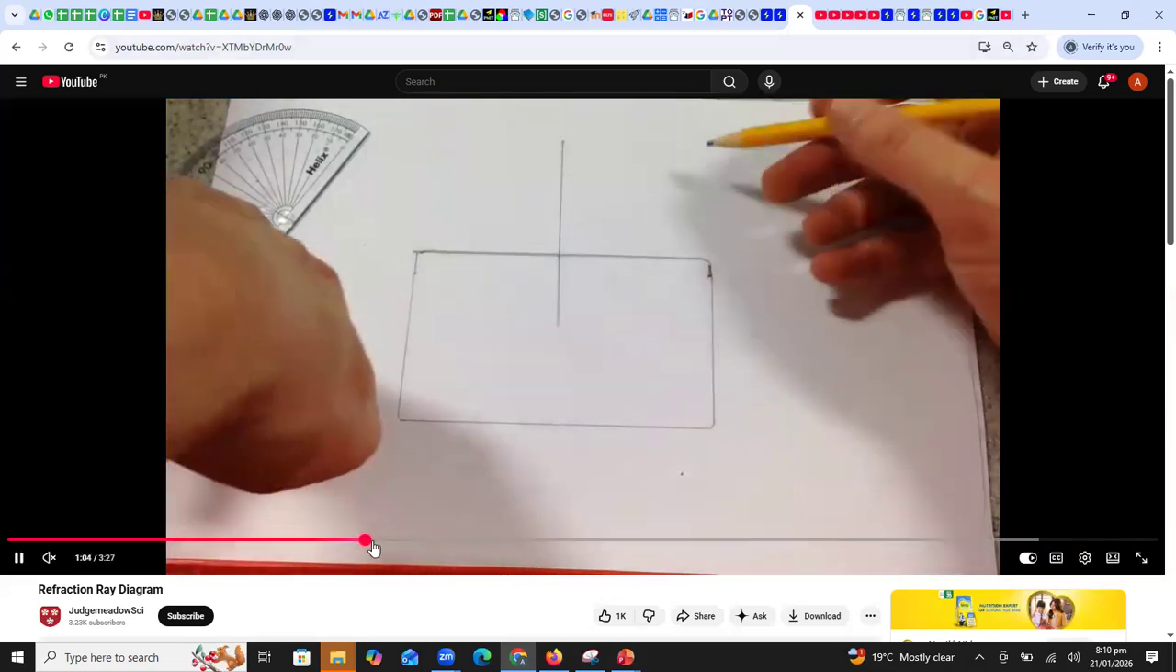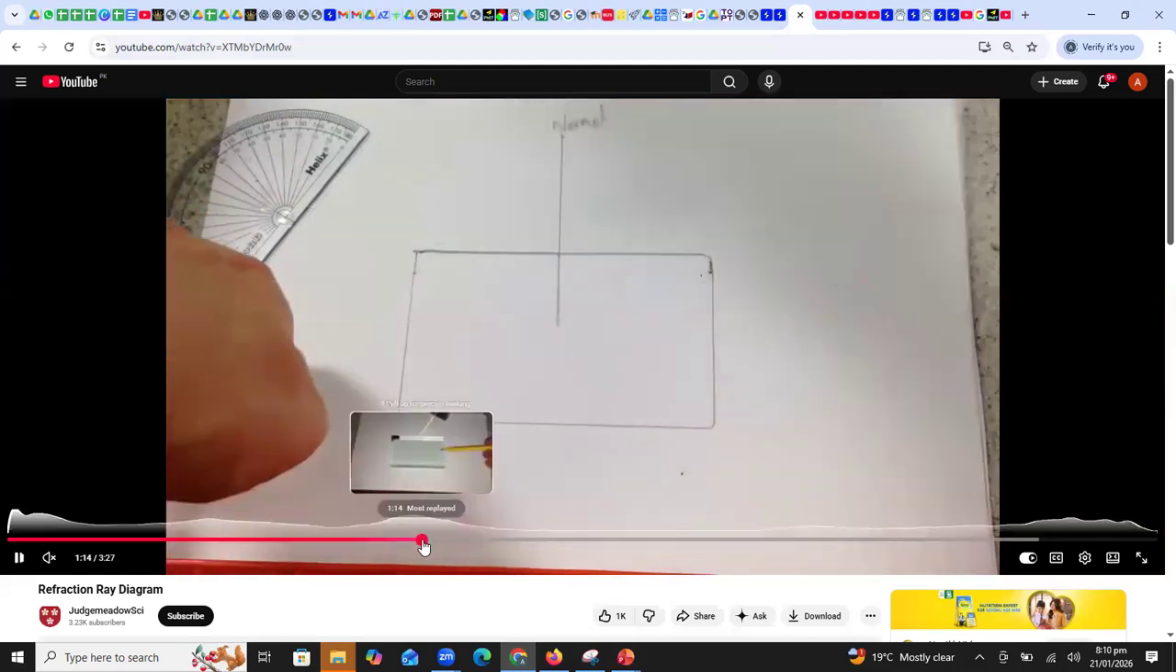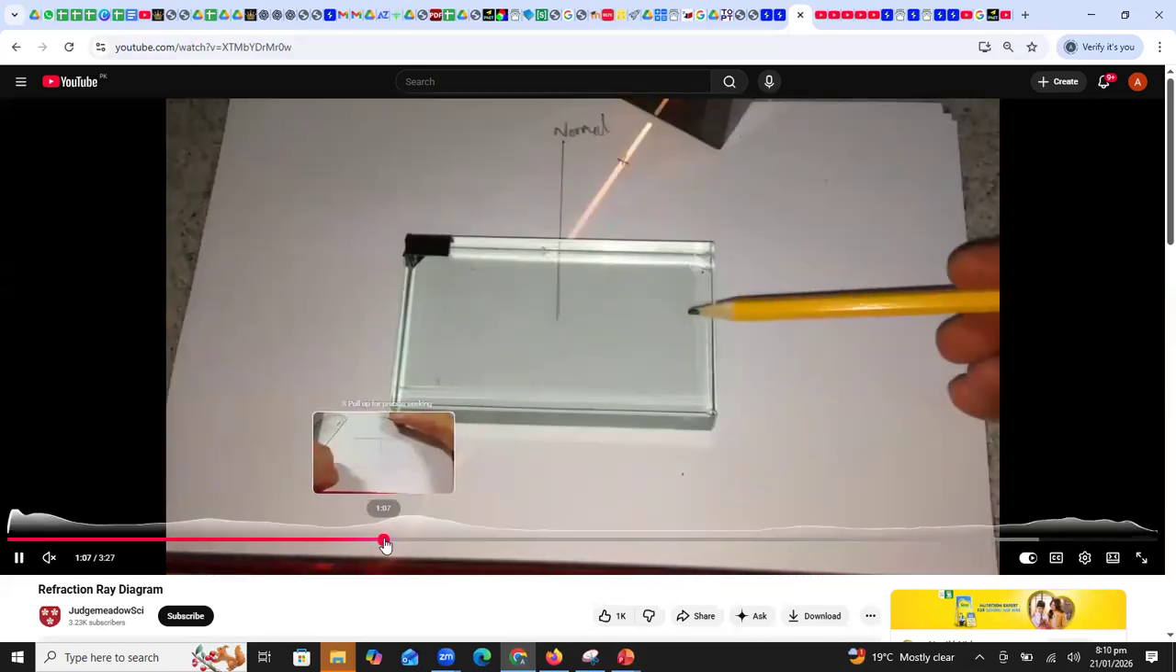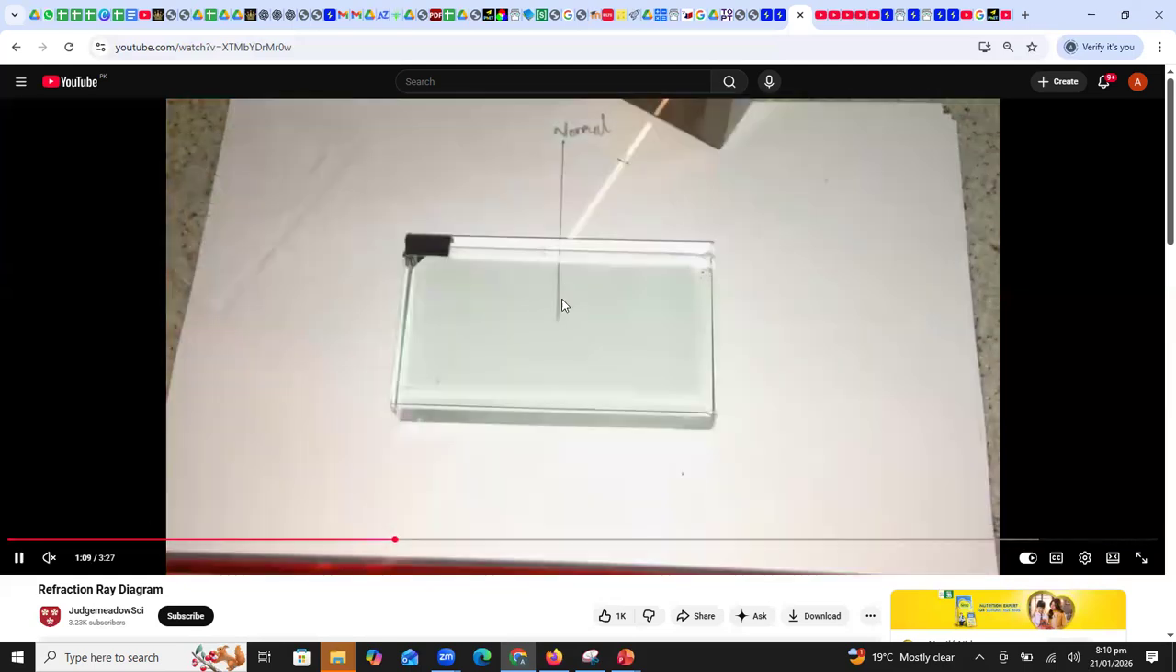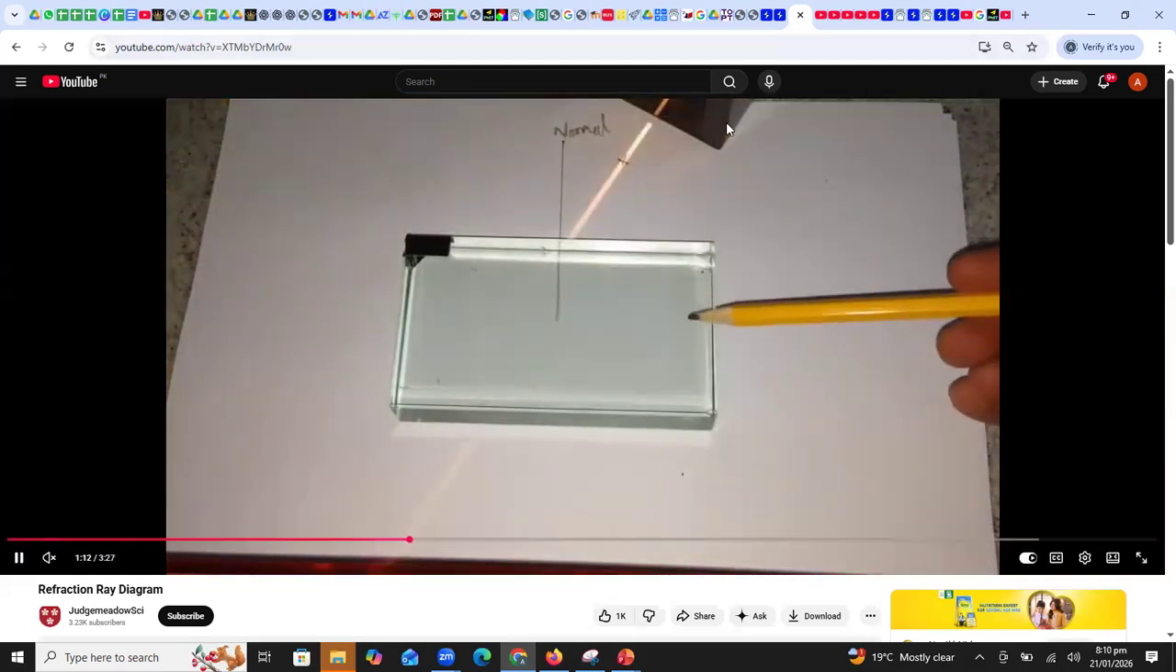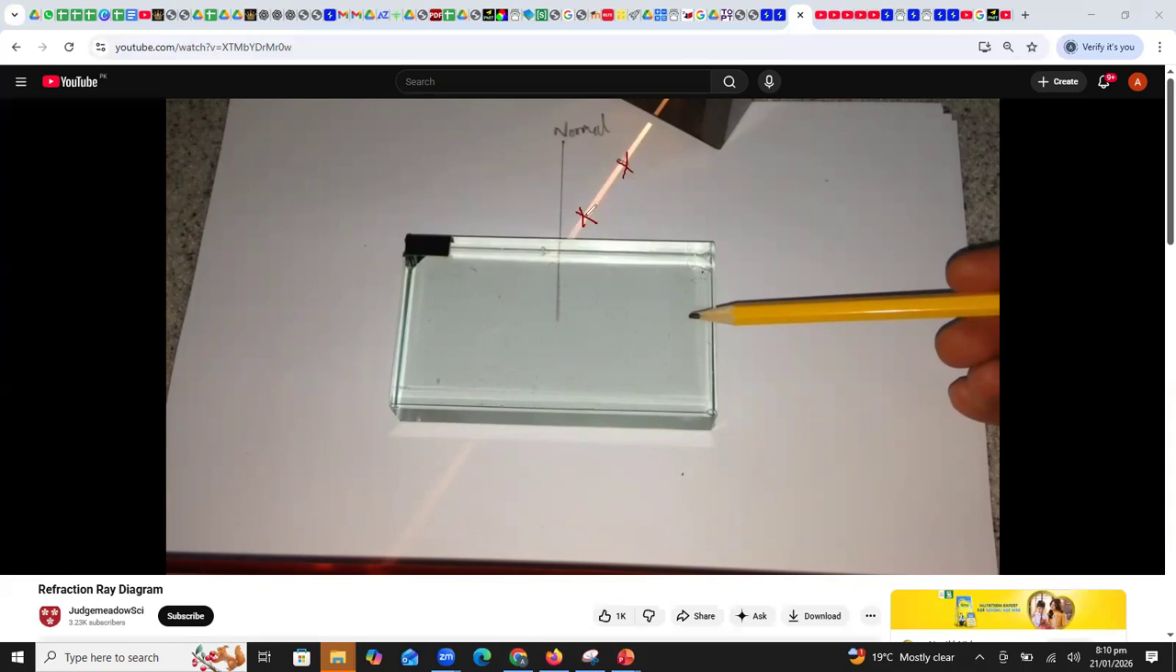All right, students. Now we will keep the glass block and set the ray box. You can see, beta, this is the ray box. The light is emitted from the ray box. This is the incident ray. We will mark two crosses here. We have marked the two crosses. And you can see the refracted ray appears here, so we will mark two crosses here as well.